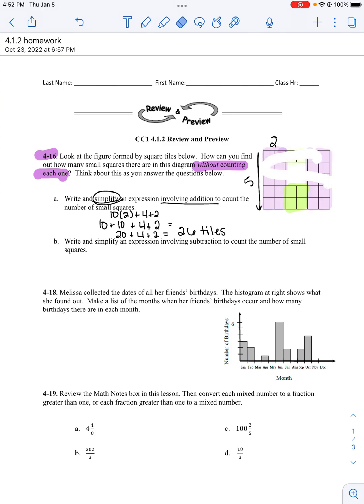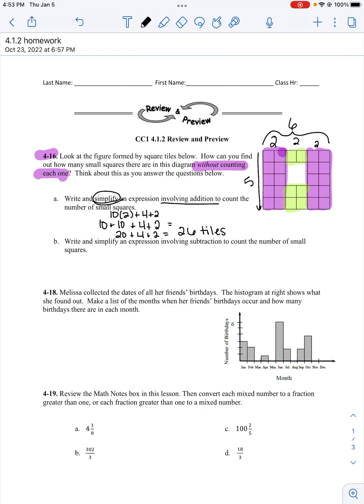Okay, now I am going to do part B. Write and simplify an expression involving subtraction. So I know I have to subtract. When I had this colored in, let's see, I'll go here. I notice the side was 5. I have 2, 2, and 2, which is 6 for the whole length.